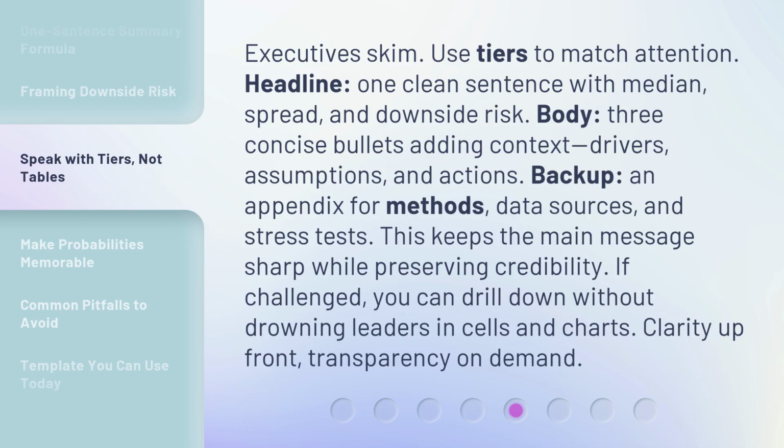This keeps the main message sharp while preserving credibility. If challenged, you can drill down without drowning leaders in cells and charts. Clarity up front, transparency on demand.